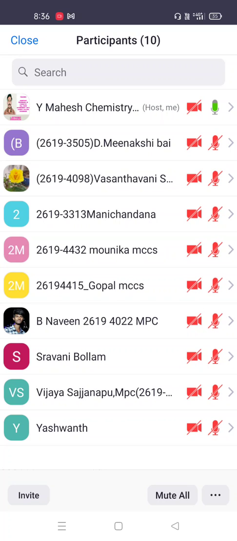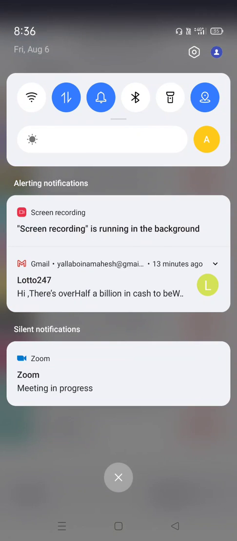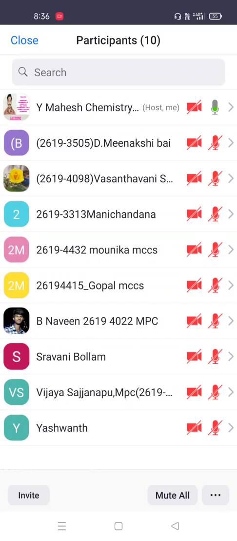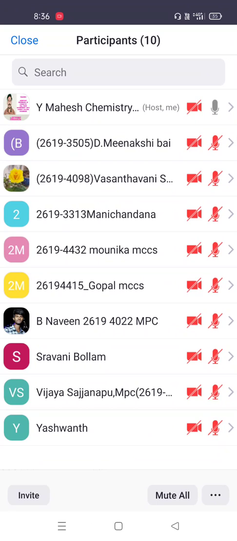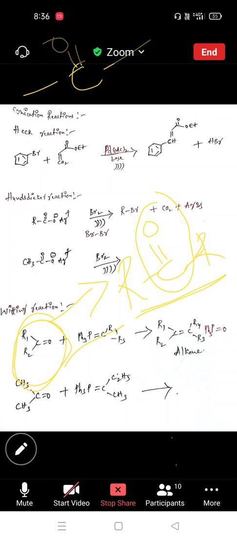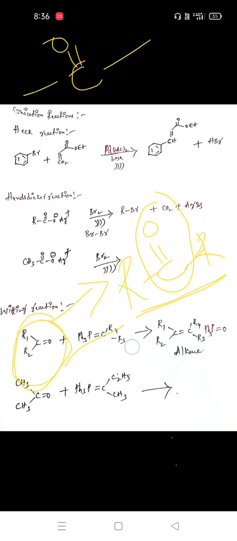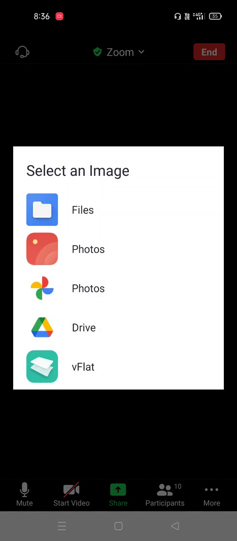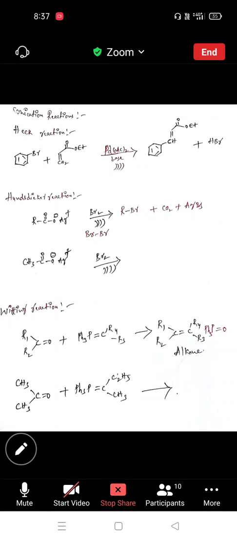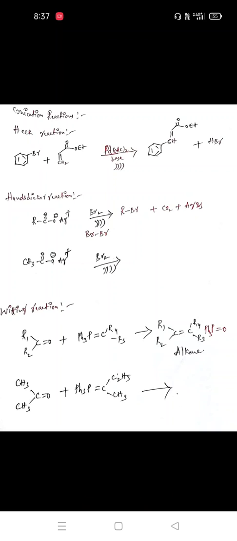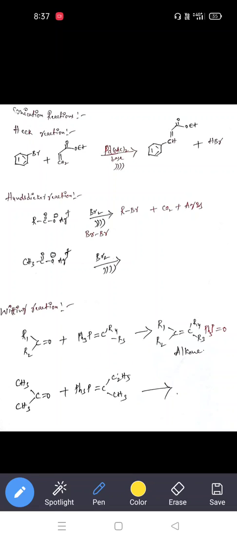Ketone reacts with phosphonium ylide. This is phosphonium ylide. The name of this reactant is phosphonium ylide.